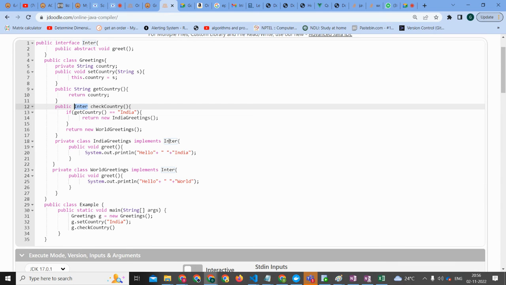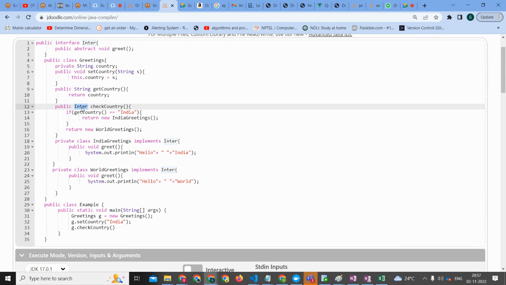The parent of India greetings is inter, so you are returning it implicitly. While returning itself, you are converting it to the parent class. We are returning the object of the inter implementation, just like the previous question. While returning itself, we are changing the class.